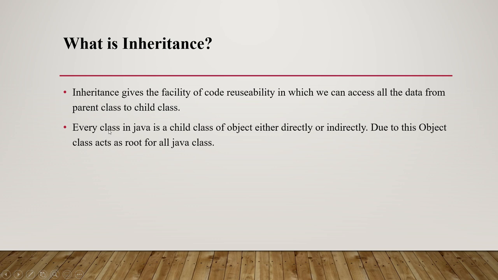Because the Object class acts as the root class, whatever class we create is a child class. That is mentioned here: every class in Java is a child class of Object, either directly or indirectly. Due to this, the Object class acts as root for all Java classes. Now we come back to the practical session for better clarification.